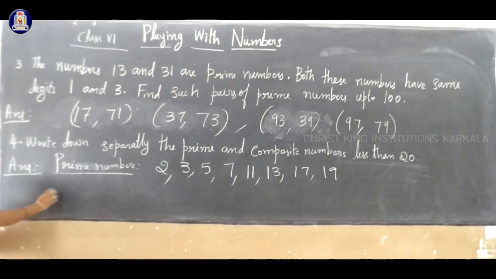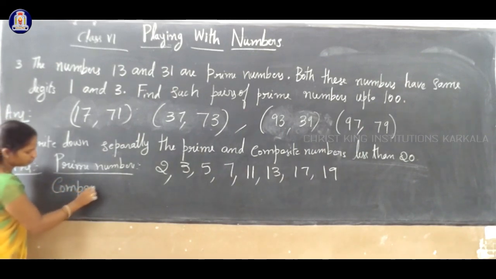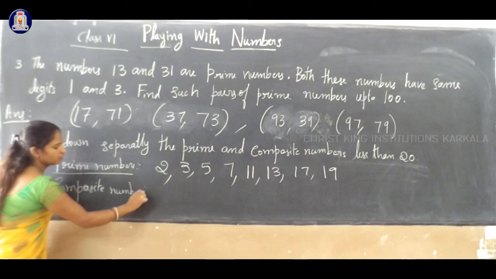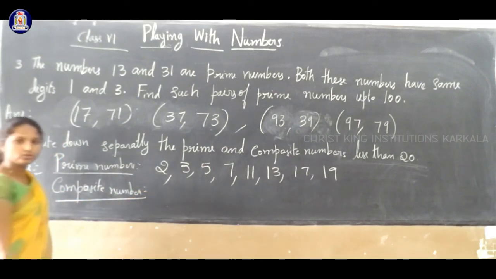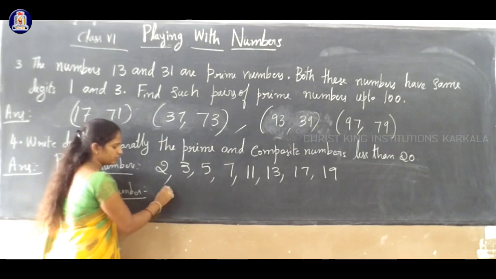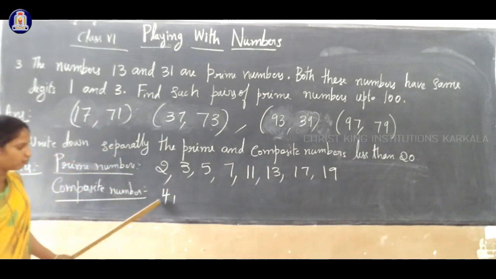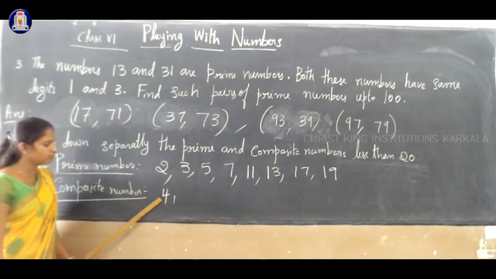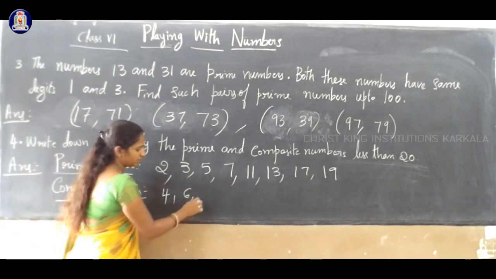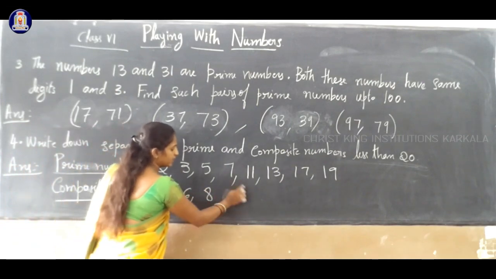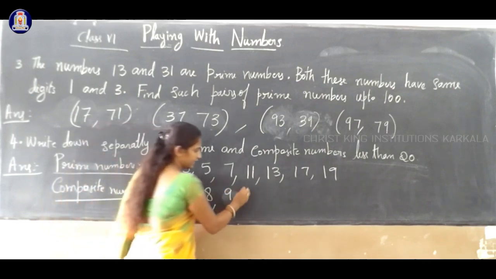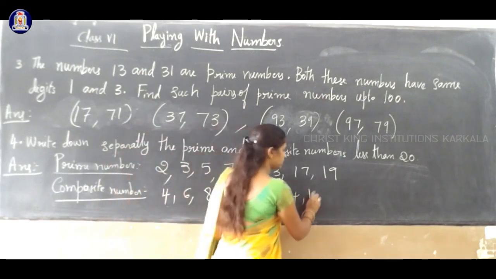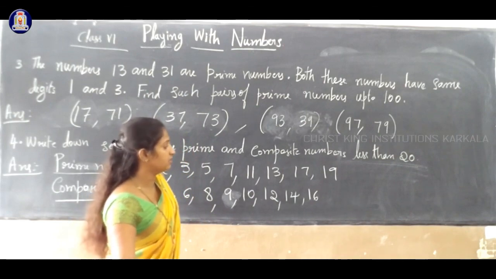Clear? So next you write the composite numbers from 1 to 20. The first composite number is 4. 4 is a composite number, it has more than 2 factors. So the least composite number is 4. Okay? So 4, 6, 8, 10. What about 9? Yes, 9 is also a composite number. 10, 12, 14 is composite. Next 16 is a composite number. Next 18.